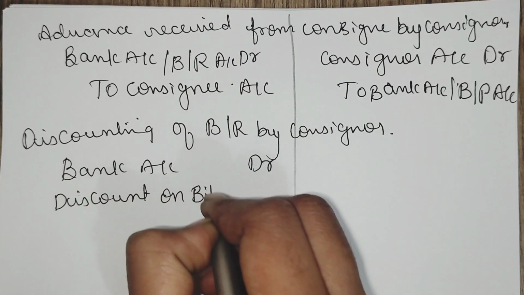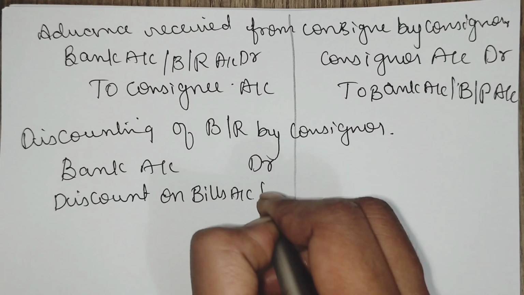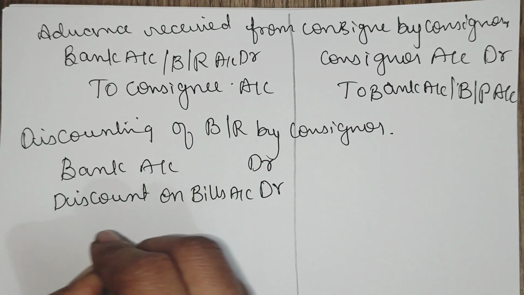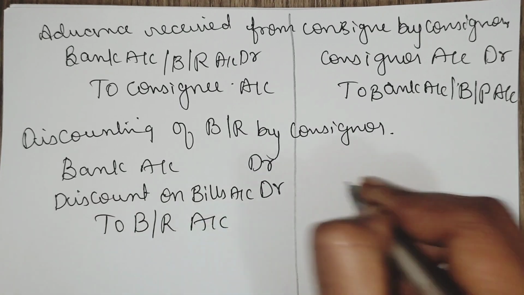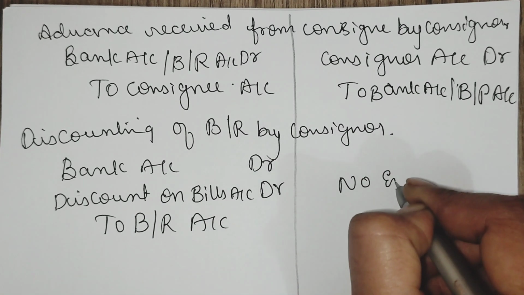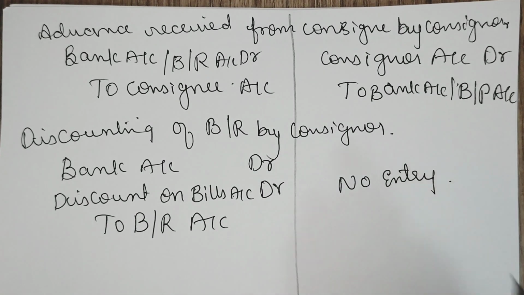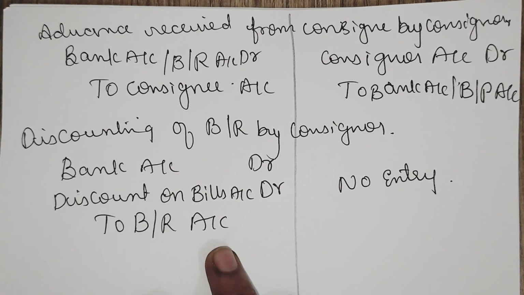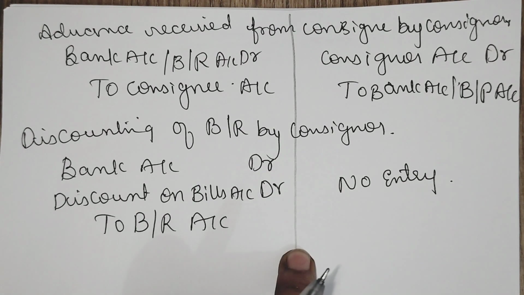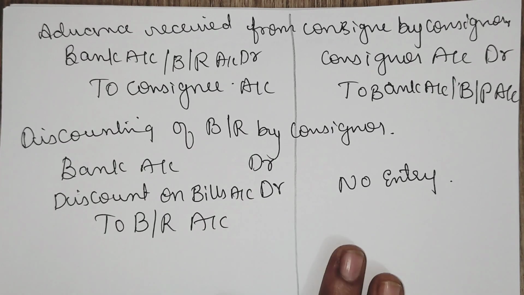Discount on bills account debtor we are debiting, to bills receivable account, and there will be no entry in the books of consignee for this, because the bills receivable, whatever amount he is receiving, that he is discounting, that is why.